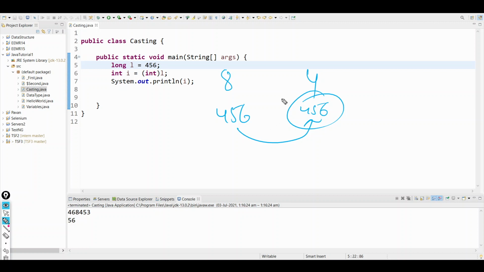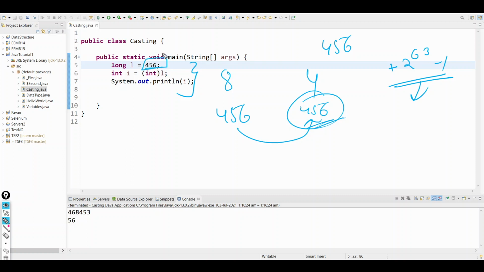Let's solve this. The maximum range of int is this, right? Is 456 inside this range? You will say yes. So can int store 456? Absolutely yes. That's the reason why we don't have any information loss here, because this value was inside the int range.